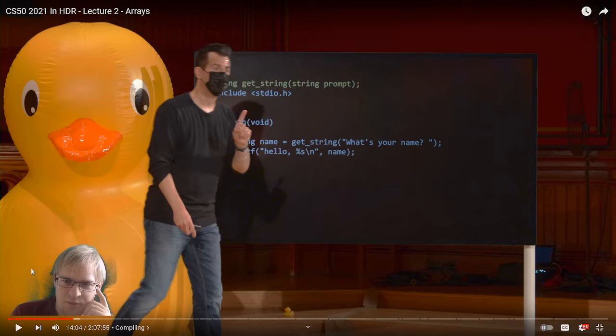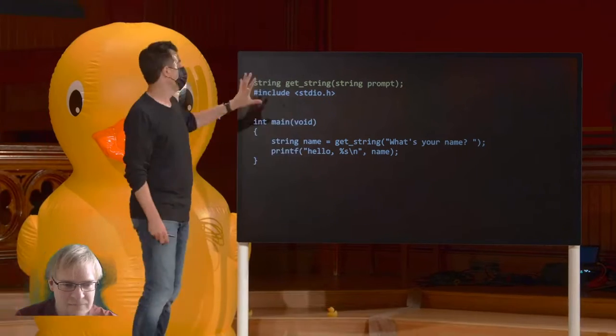He's telling us a bit about what we can find in the library CS50.h, and I'm definitely going to be checking out that program before we end our courses.